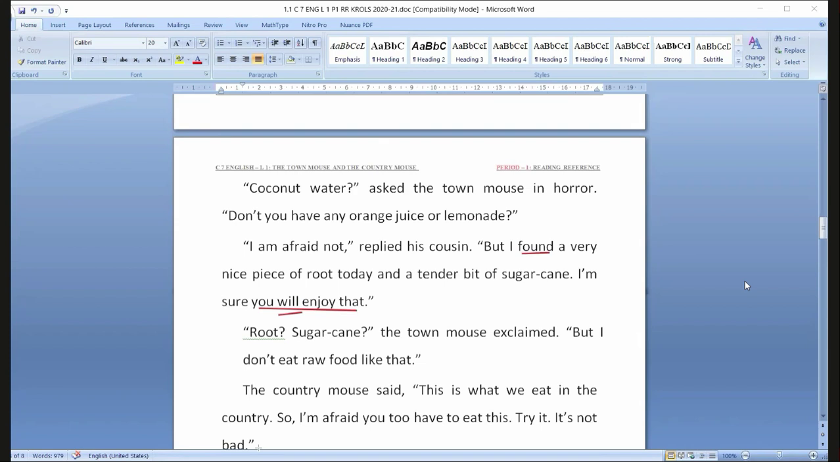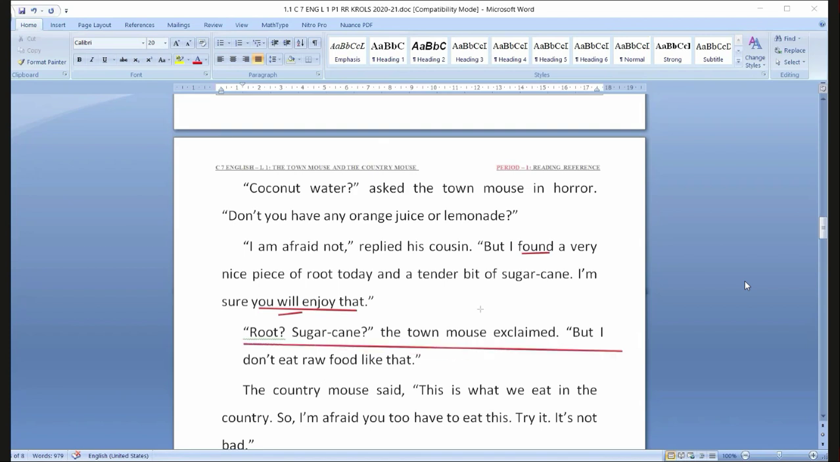See, here first it was very much afraid when it told that I'll search for coconut water. But now completely different kind of food is offered. That is a tender bit of fruit and a sugar cane, which the town mouse will not have such kind of food. Root, sugarcane, the town mouse exclaimed. But I don't eat raw food like that.